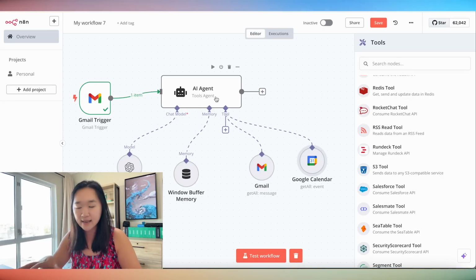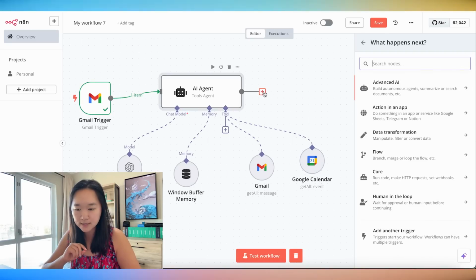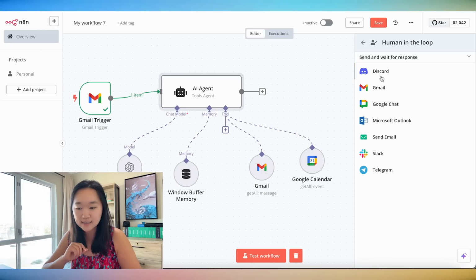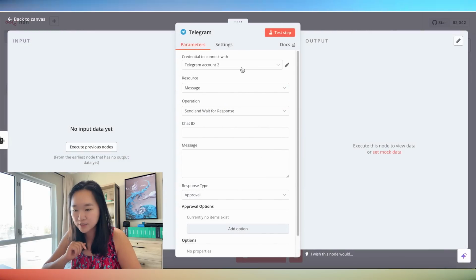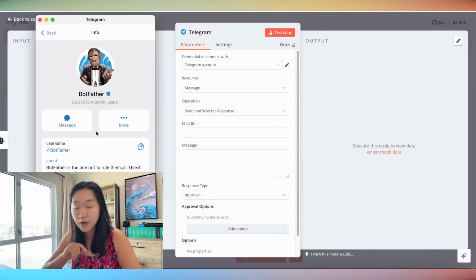So after this AI agent writes the email, I want it to actually send it to me for approval. And so to do that, I'm going to press the plus button again. I'm going to select humans in the loop, and I can decide whether I want this AI agent to send me a message on my Gmail, email, Slack, Discord, or Telegram. I'm going to select Telegram for this example. Now, if this is your first time linking to your Telegram account, you actually have to message the BotFather account to get your API key.